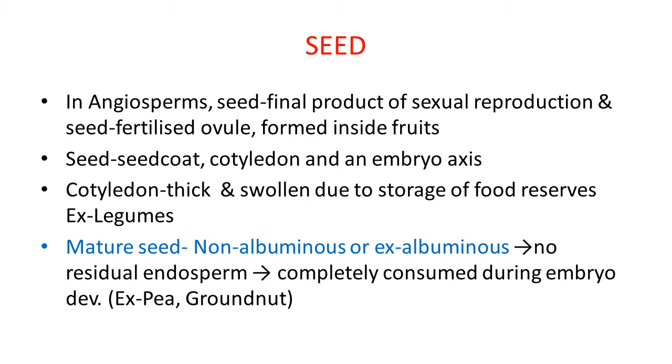Structure of mature seed. A mature seed may be non-albuminous or exalbuminous in nature. It does not have residual endosperm because it is completely consumed during embryo development for nourishment of the embryo. Examples of non-albuminous seeds are pea and groundnut.